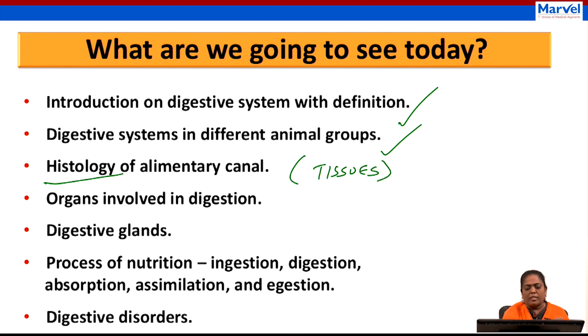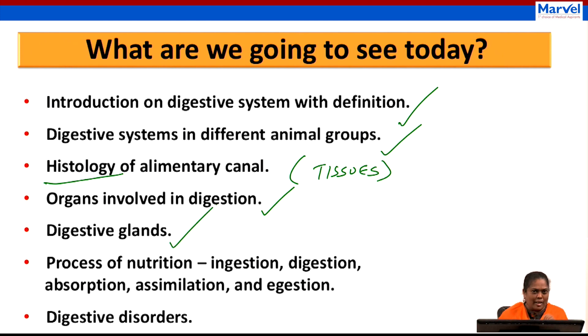Okay, then we are going to discuss the organs involved in digestion, and then we are going to discuss the digestive glands. Can you tell me what are the digestive glands? Yes, the intestinal gland, liver, pancreas, isn't it? So all these things are digestive glands.